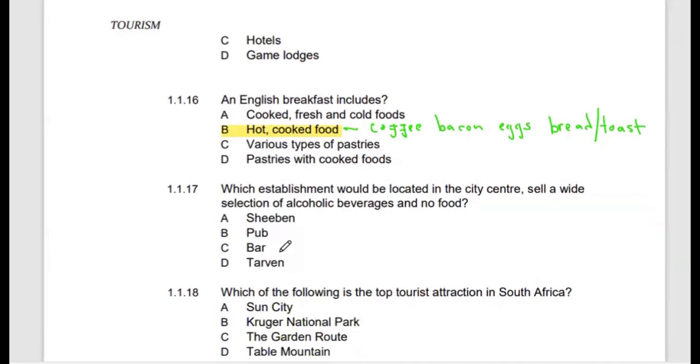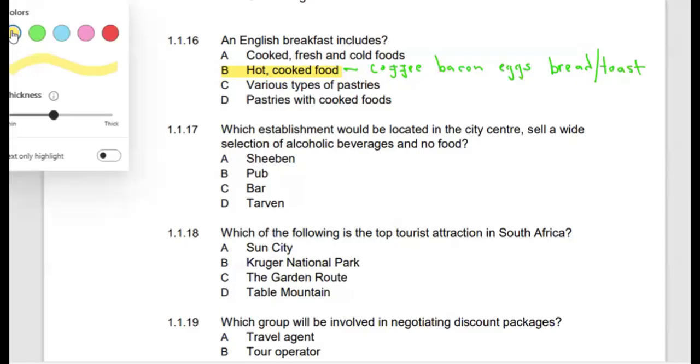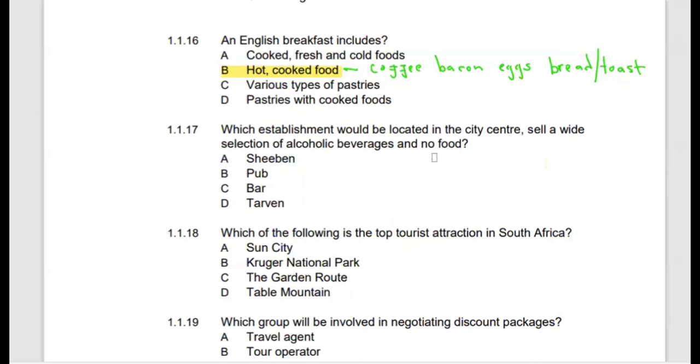1.1.17. Which establishment will be located in the city center and sells a wide selection of alcoholic beverages and no food? We are going to eliminate the inappropriate terms, but before we do that, I'll start by highlighting the keywords which will guide us to the correct answer. The first keyword here is in the city center. Then the second part: it sells a wide selection of alcoholic beverages and no food. So there's a wide selection, but there's no food.